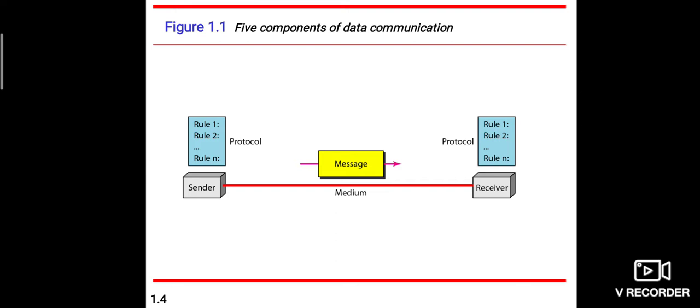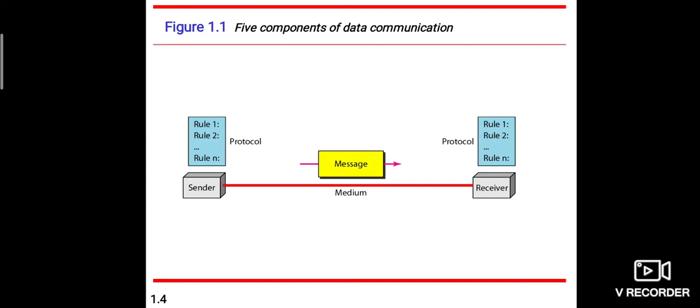So what is a message? The message is the information or data to be communicated. Popular forms of information are, for example, text, numbers, pictures, audio, and video. Next, what is meant by a sender? The sender is a device that sends the data message. It can be, for example, a computer, workstation, telephone handset, video camera, etc.